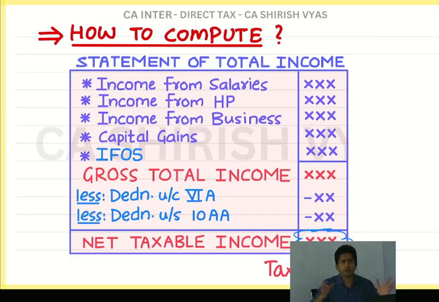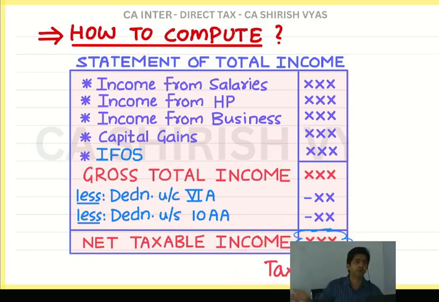So there is something called deduction, and one deduction is deduction under chapter 6A, and then deduction under section 10AA. We'll study these, but something like this we minus. And then what you get is called net taxable income. And on this a certain percentage you have to calculate, and that amount you have to pay to the government. And once you are able to calculate this tax amount, you can say, I know income tax.